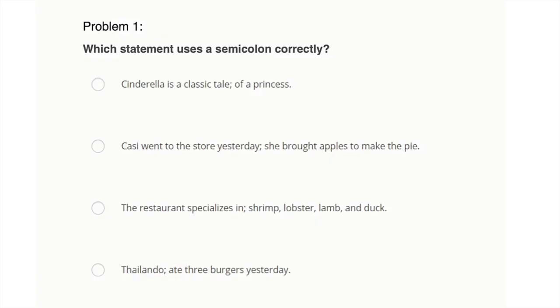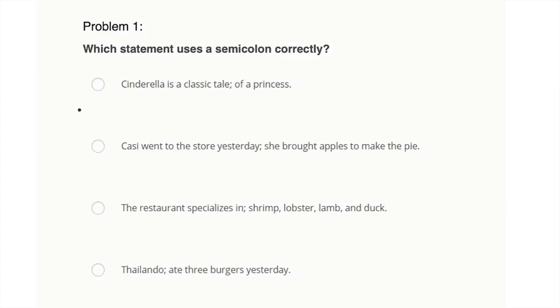Problem 1 is asking us which statement uses a semicolon correctly. So just to make sure we're clear, this is a semicolon, this sort of dot comma, and this is a normal colon, dot dot. So when do we use a semicolon? Well, the main usage has to do with connecting two standalone sentences, two independent clauses that could be separate but are related in terms of the idea. And so we want to emphasize that connectivity by using a semicolon.